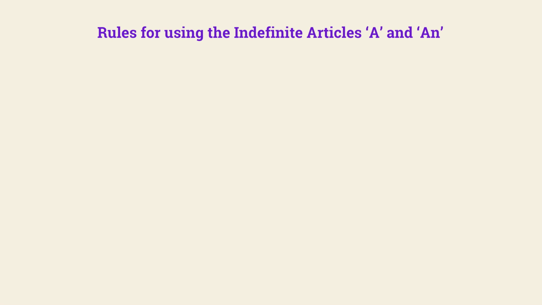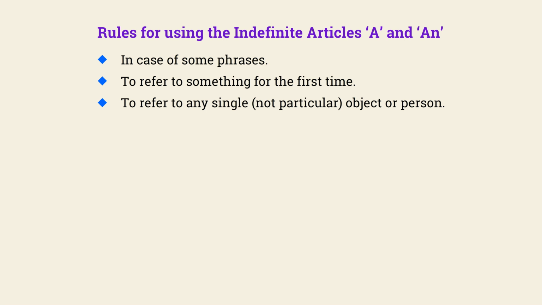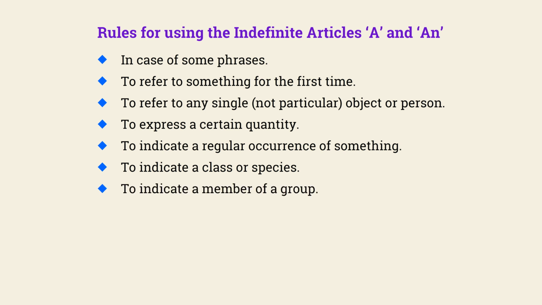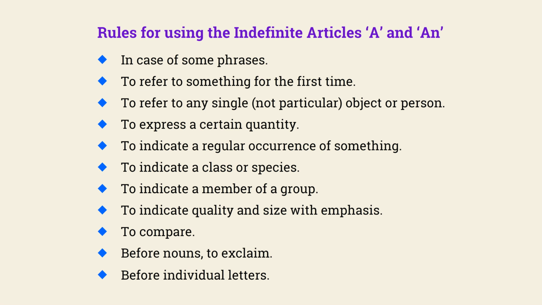Rules for using the indefinite articles a and an. In case of some phrases, to refer to something for the first time, to refer to any single, not particular object or person, to express a certain quantity, to indicate a regular occurrence of something, to indicate a class or species, to indicate a member of a group, to indicate quality and size with emphasis, to compare, before nouns, to exclaim, before individual letters.